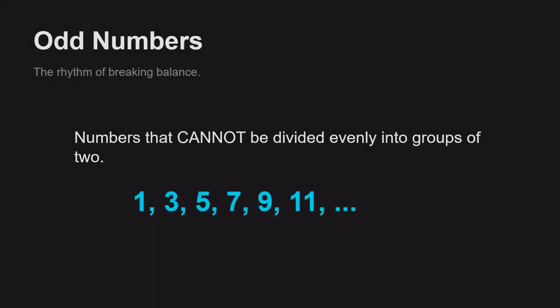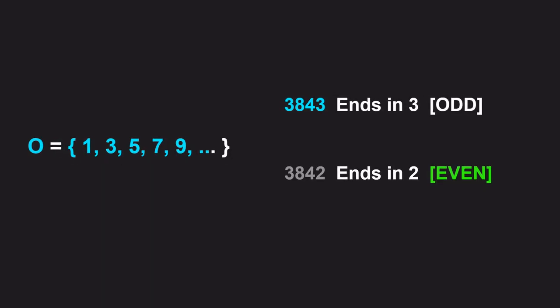If even numbers are the symbol of perfect balance, then odd numbers represent the broken sequence. By structural definition, an odd number is any integer that leaves a remainder of 1 and cannot be chopped evenly into pairs of 2. This rhythmic family scales up directly: 1, 3, 5, 7, 9, 11, and on to infinity, represented globally by the capital letter O.